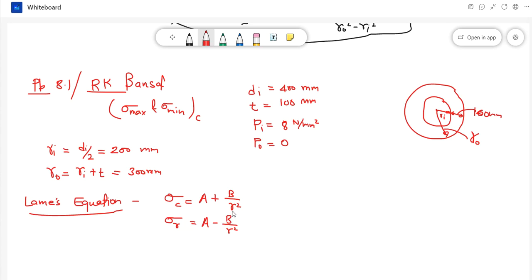Now forget about circumferential stress, or hoop stress, for now. Let's concentrate on radial stress.